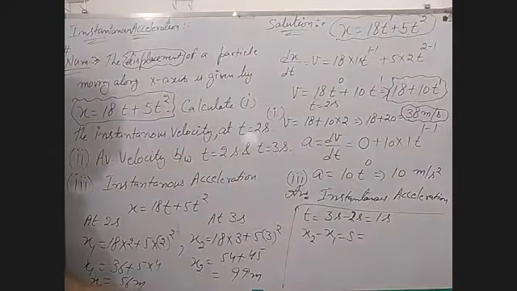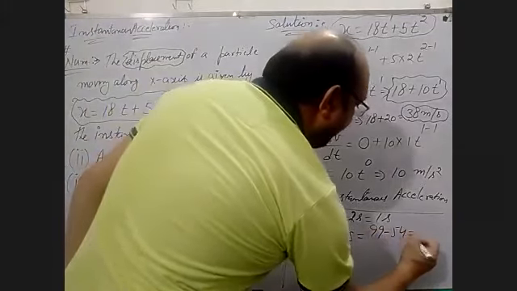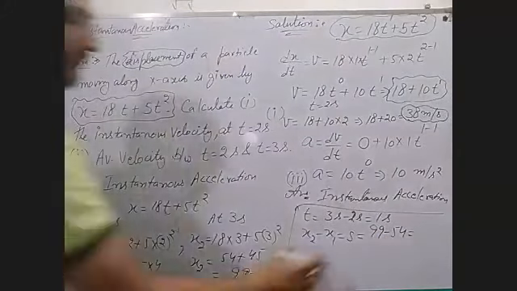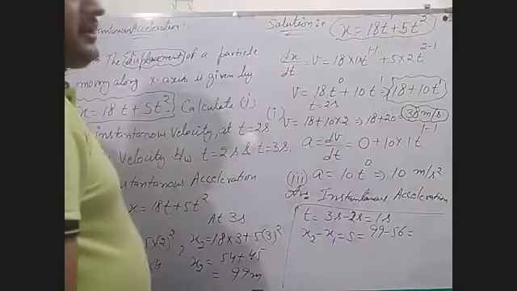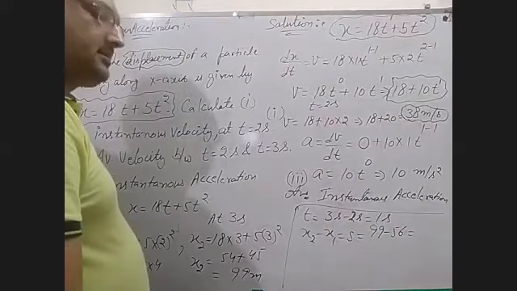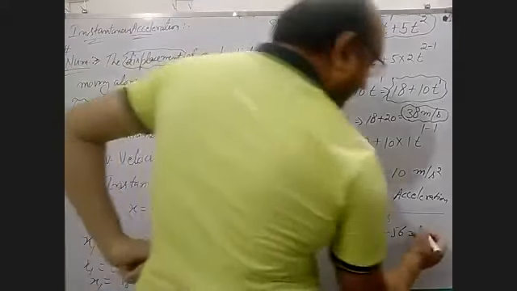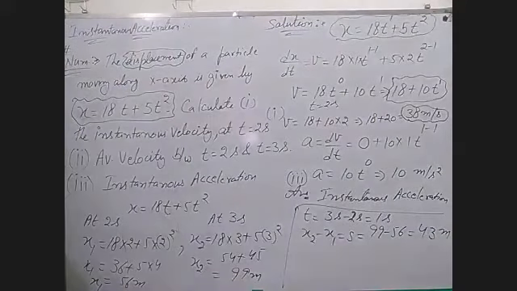Now, how can you take this value? 99 minus 56, that is 43 meters.